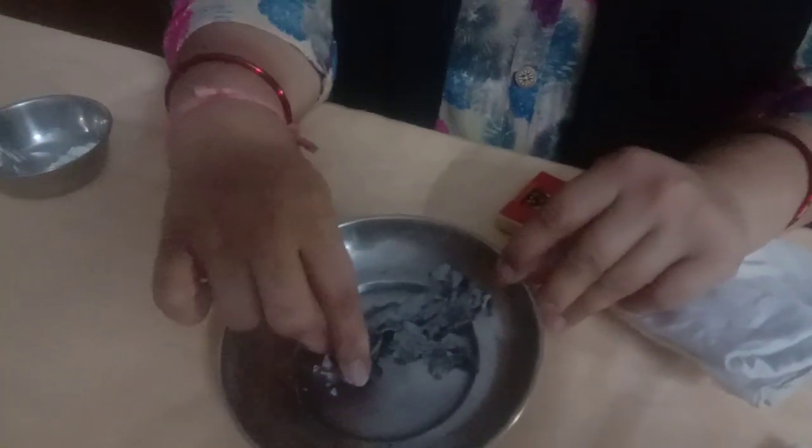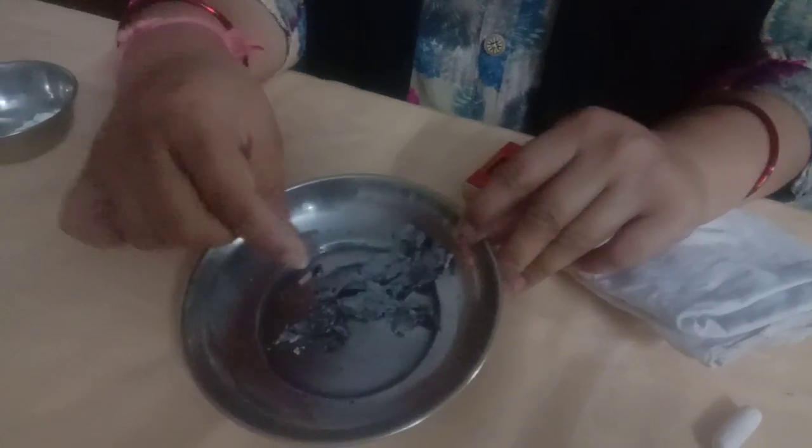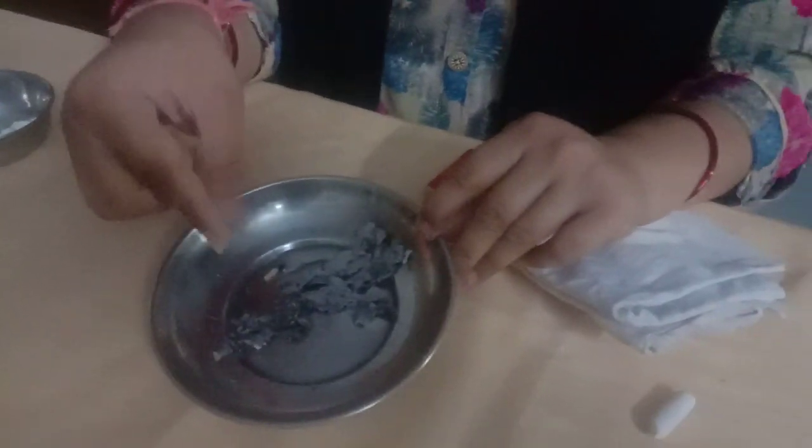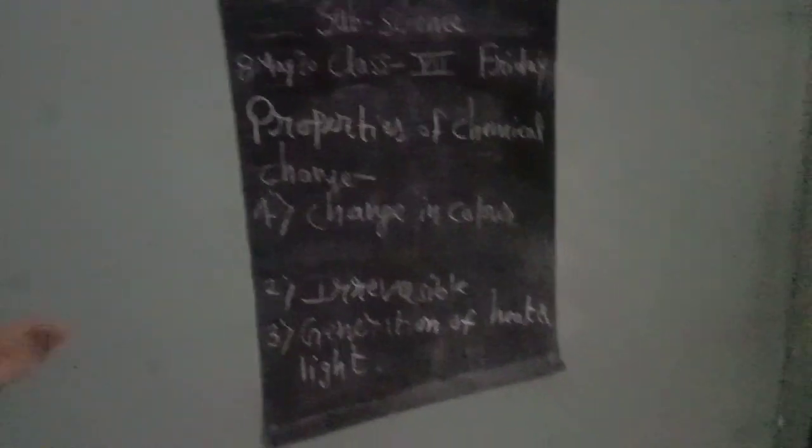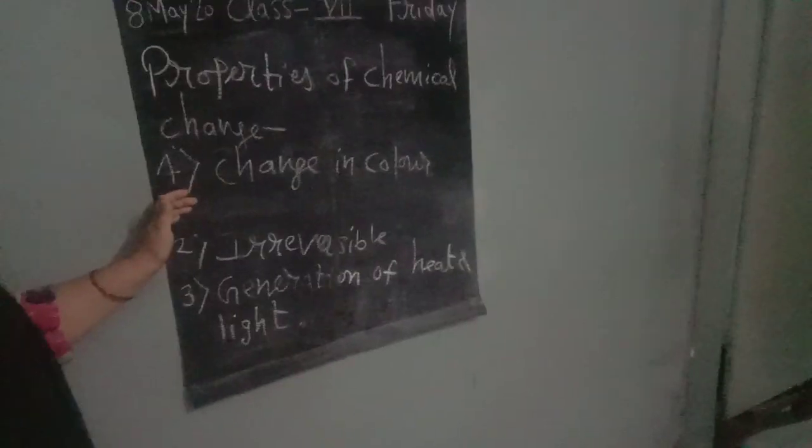And see this paper also, after burning the paper, the color of the paper changes. This ash is grayish black in color. We will also see the change of color in this ghee. See the color of this butter and see the color of this ghee. So changing color is also one of the properties of a chemical change.